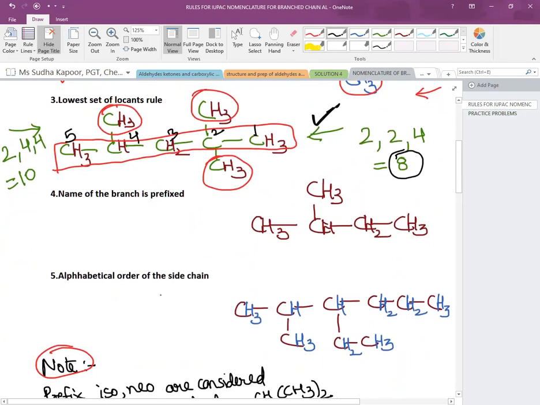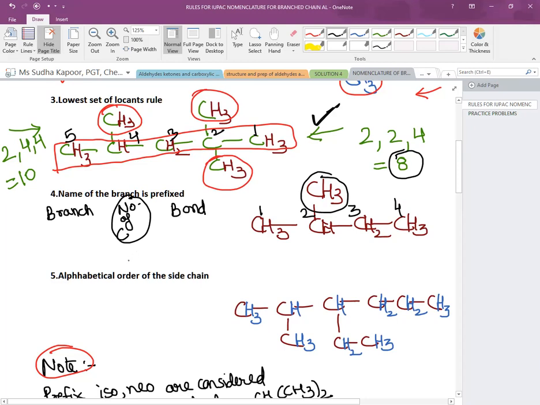Now comes the other rule, in which we start the naming part. First of all, we have identified the chain and we have identified the location of the branches. Now comes the naming part. In this case, the parent chain is of 4 carbons and there is a methyl branch present on the 2nd carbon. The branch is always prefixed. We always write the branch in the prefix part, then the number of carbons, which is also known as the word root, and then followed by the type of the bond.